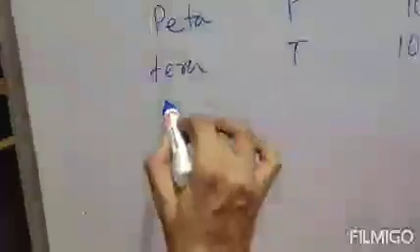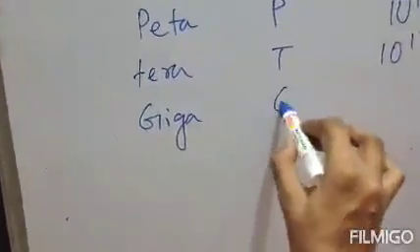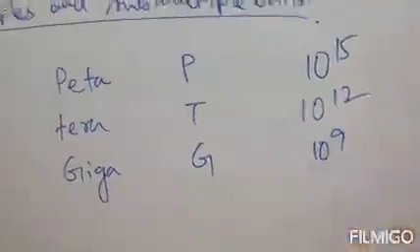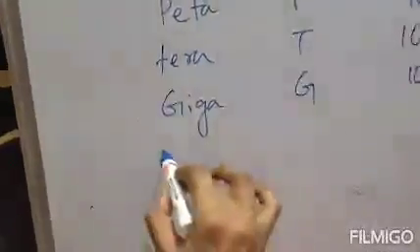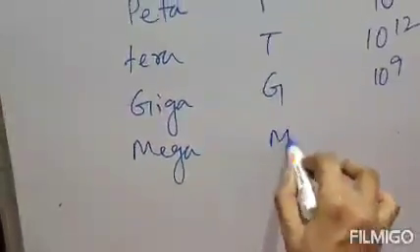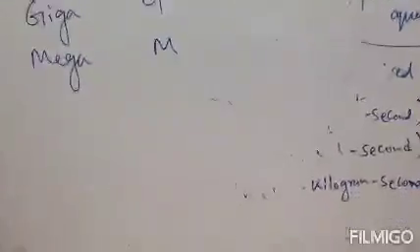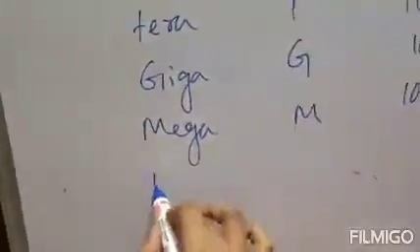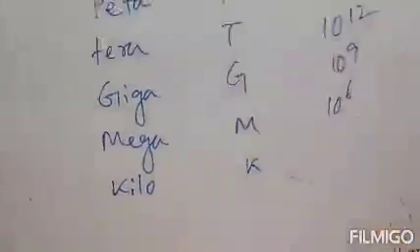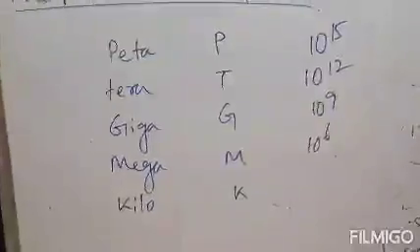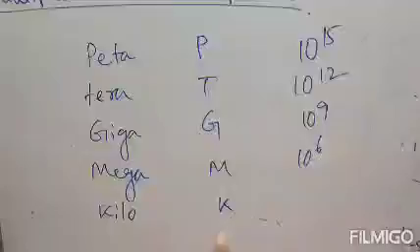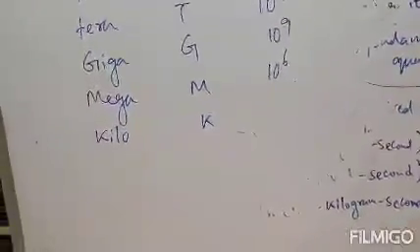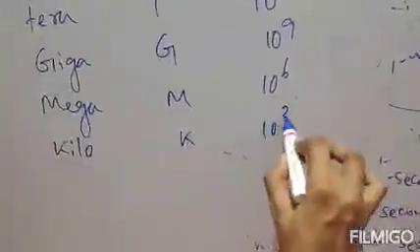Next one is giga, represented by capital G. The value of this giga is 10 to the power 9. Next one is mega, represented by capital M. Value is 10 to the power 6. Next one is kilo, represented by small k. All these 4 are capitals, but whenever kilo is written, this is small k, not capital. Clear? The value is 10 to the power 3.